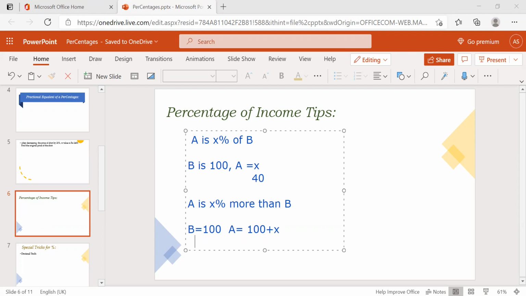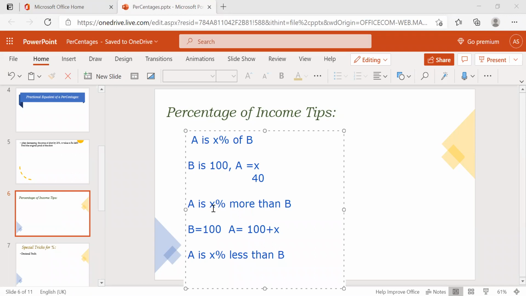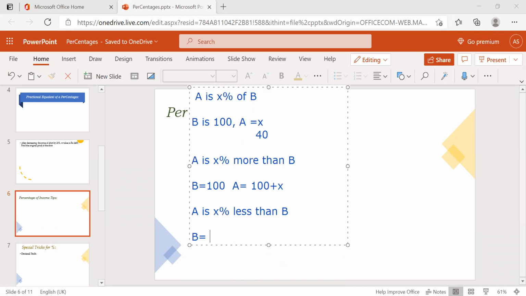Okay, and here's another one: A is X% less than B. If B equals 100, then A will become 100 minus X. Suppose they ask A is 20% less than B, then with B equal to 100, A will be 100 minus 20, which is nothing but 80.